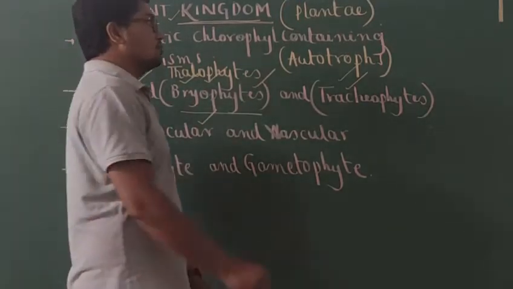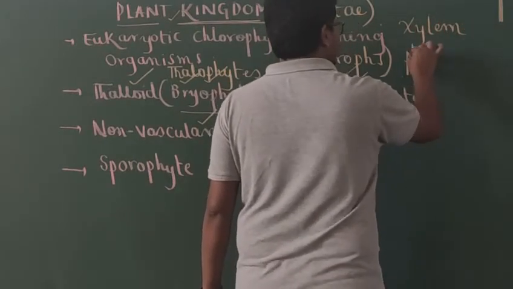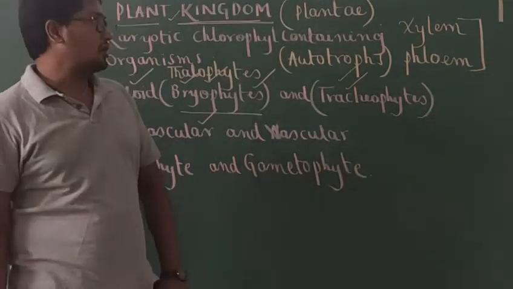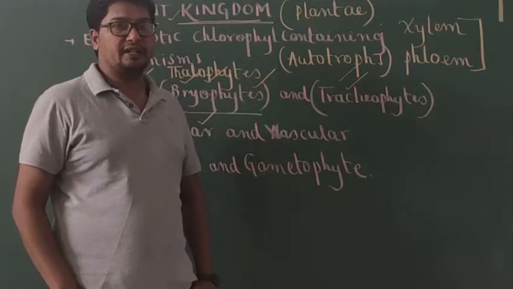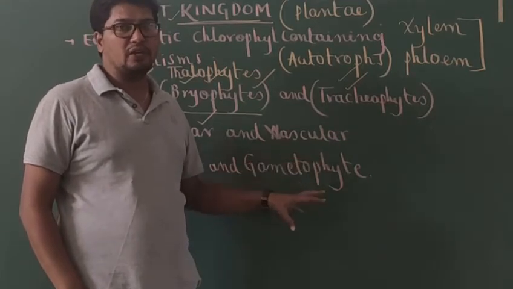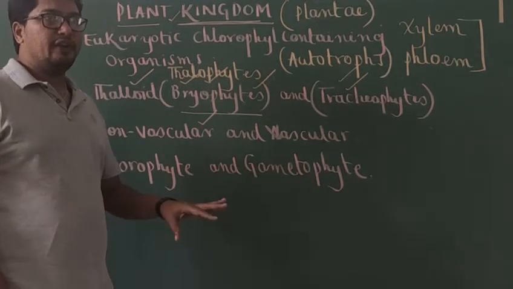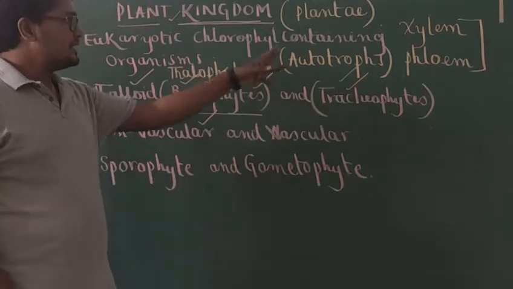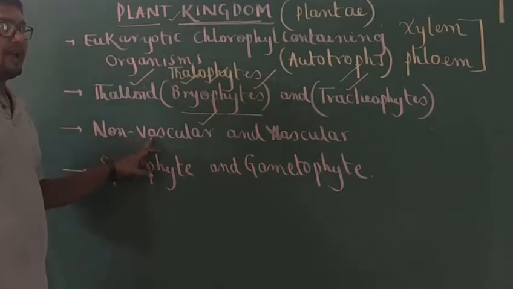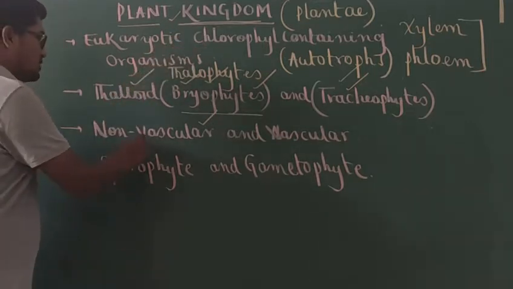Okay. So next, based on presence or absence of the vascular tissues. At your schooling you have studied in the body of a plant, the two types of vascular tissues present are xylem and phloem. So xylem is the water conducting tissue, phloem is the food conducting tissue. So xylem and phloem together called vascular tissues present in the plant body. But these vascular tissues once again are not present in all the plants. When you look into algae and bryophytes, xylem and phloem are absent. That's why they are called non-vascular plants. The plants without vascular tissues. What are the vascular tissues? Xylem and phloem. Such plants are called non-vascular.